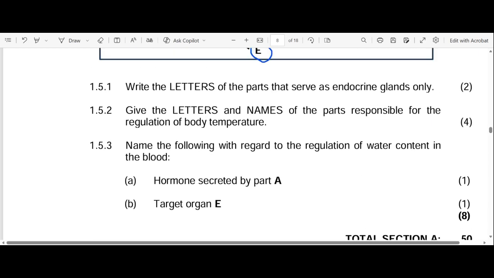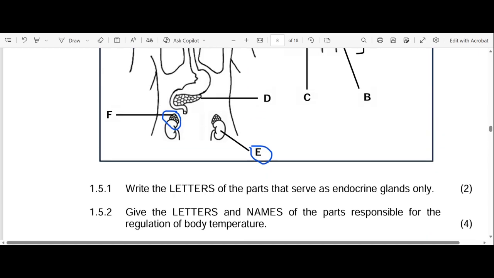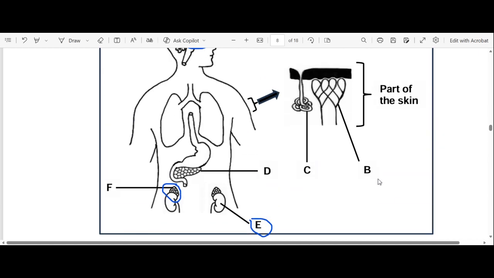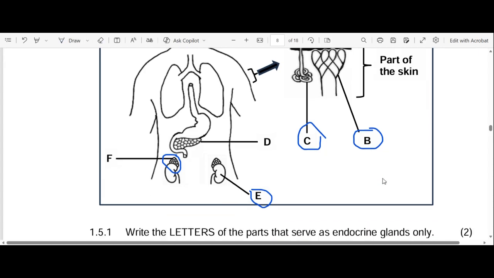Okay, let's go to 1.5.2. Give the letters and names of the parts responsible for the regulation of the body temperature. Okay, there's letters and names. Obviously we have our C here, which is our sweat gland, right? C, sweat gland, and B, our blood vessels or blood capillaries. Okay, so we're done.